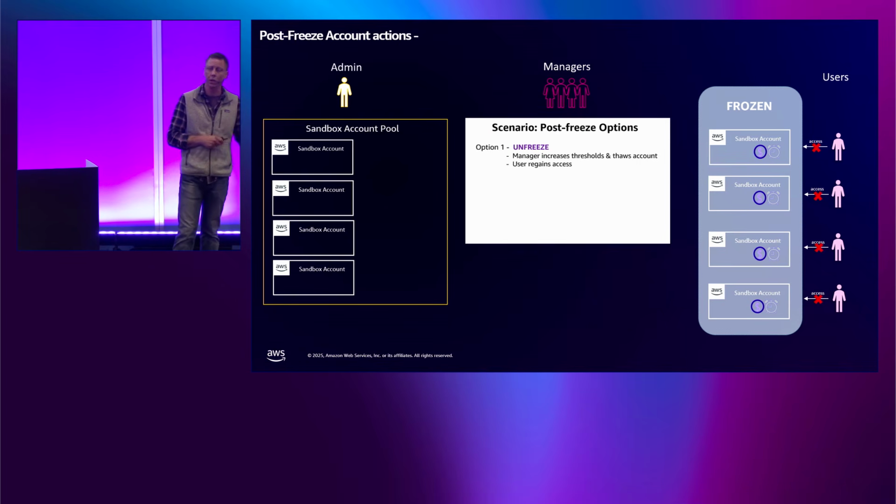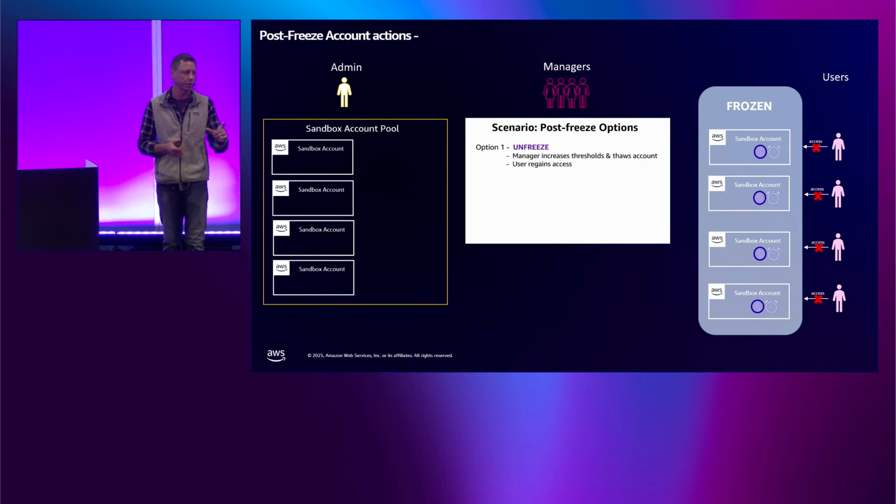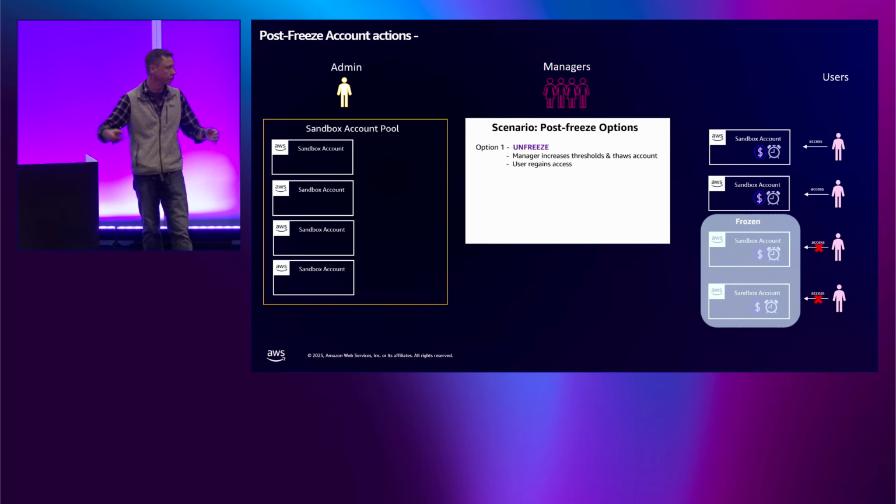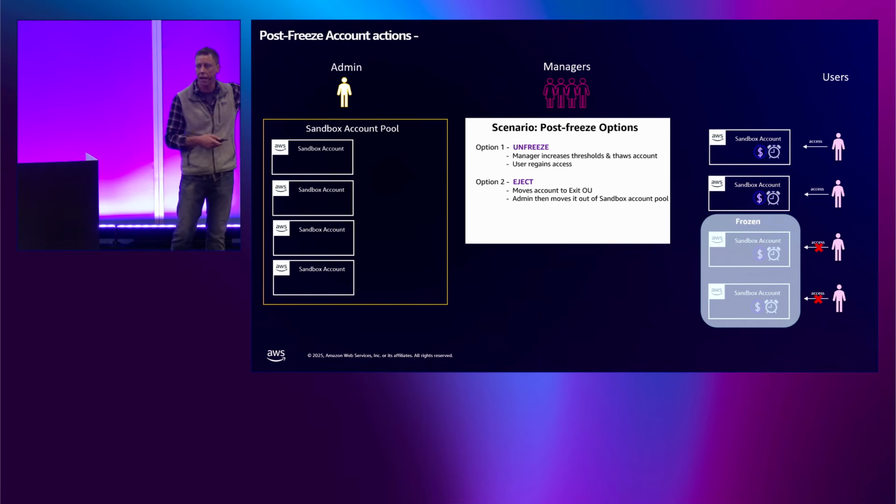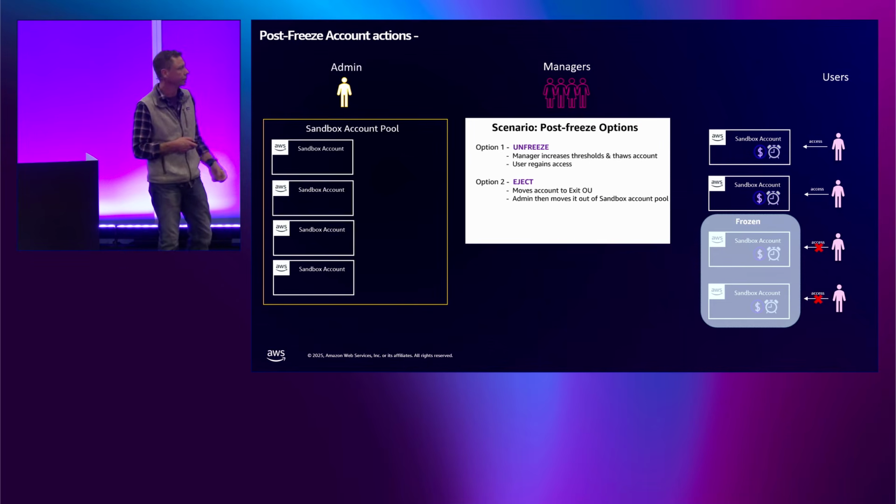So managers can go in, they can manually change specific lease thresholds. So they can increase that duration from, let's say, 5 days to 30 days, because the first 2 users want to continue work. Once they unfreeze those, the users have access to those accounts again.